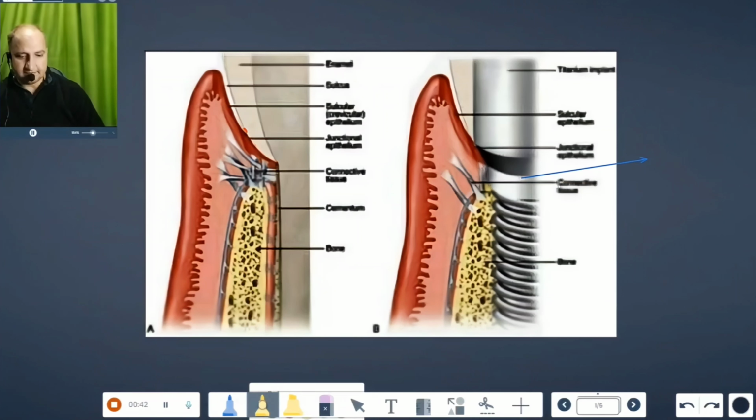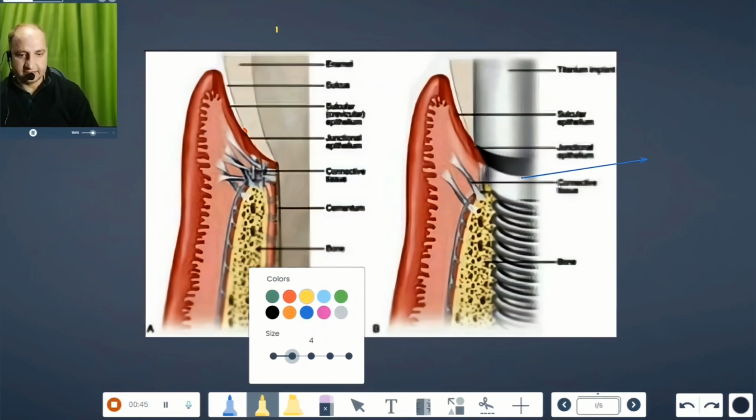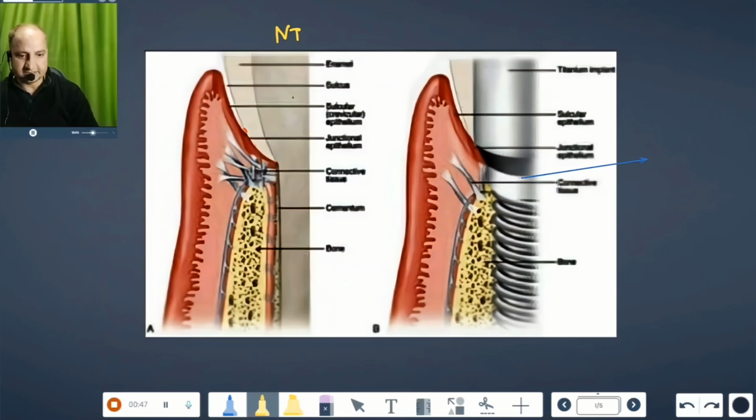On the left, we see the natural tooth is suspended by the periodontal ligament within the alveolar bone. The periodontal ligament is 0.2 millimeters wide, living tissue that contains collagen fibers, blood vessels, lymphatics and nerve endings, and performs critical functions for the natural tooth that include shock absorption.